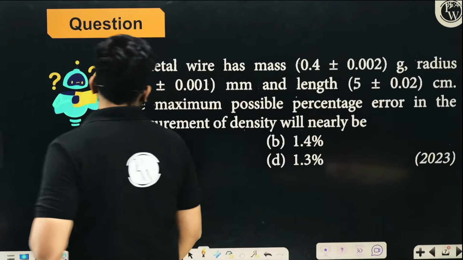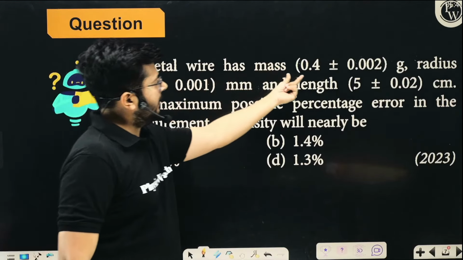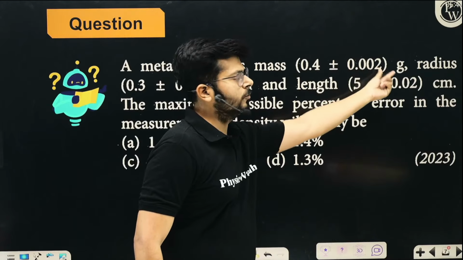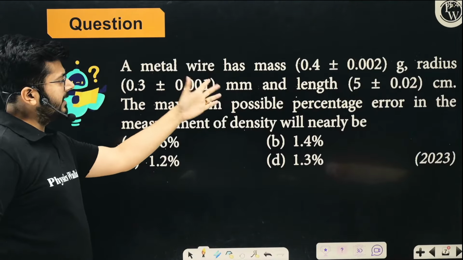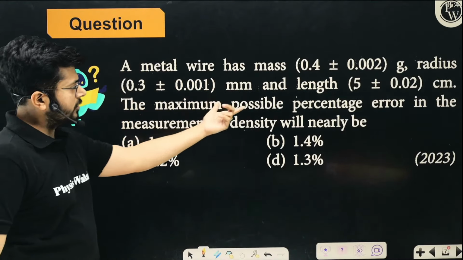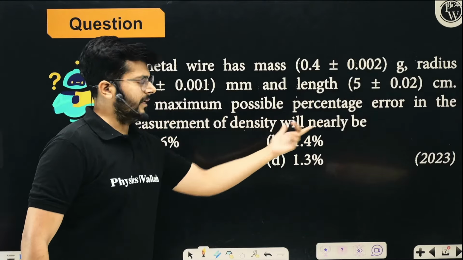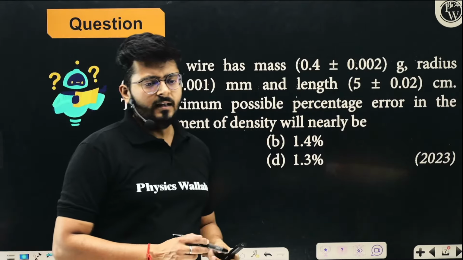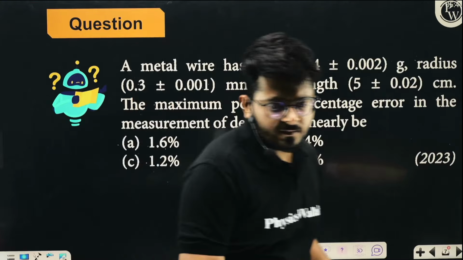Look at one more question. The question is saying that a metal wire has a mass 0.4 plus minus 0.002 grams, right? This is the mass of the metal wire. The radius of the metal wire is this, and the length of the metal wire is this. The maximum possible percentage error in the measurement of density will be, right?